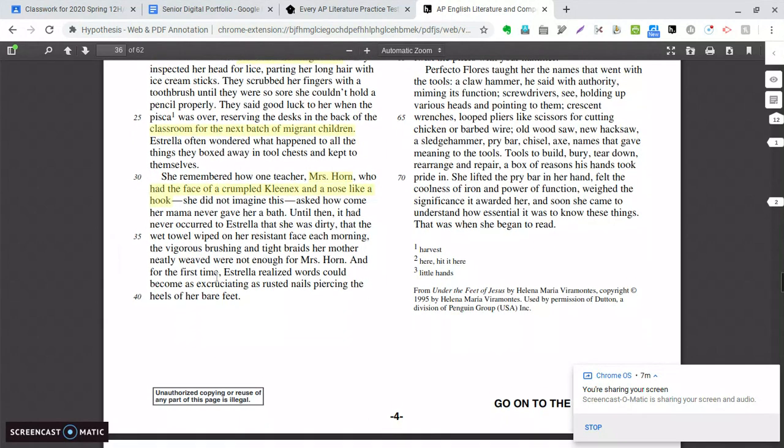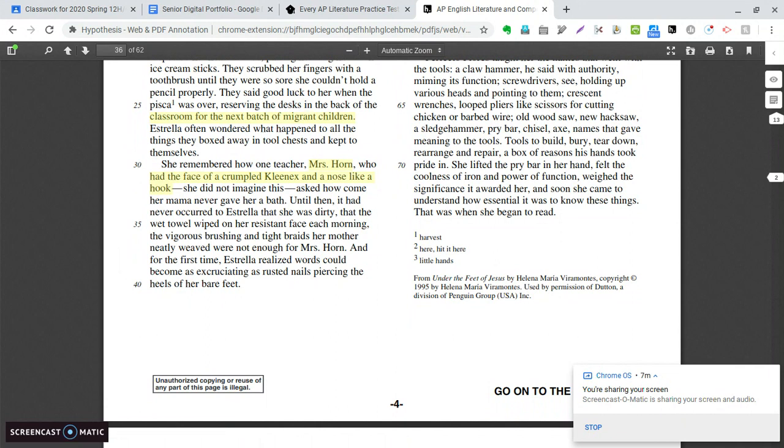Until then, it had never occurred to Estrella that she was dirty, that the wet towel wiped on her resistant face each morning, the vigorous brushing and tight braids her mother neatly weaved were not enough for Mrs. Horn. So if you notice, we see that her mother is actually taking care of her, but this doesn't fit the standard of what her teacher expects, right? So we have this detail that her mother spends time braiding her hair for her, helping her to wipe her face, but she's made to feel lesser.